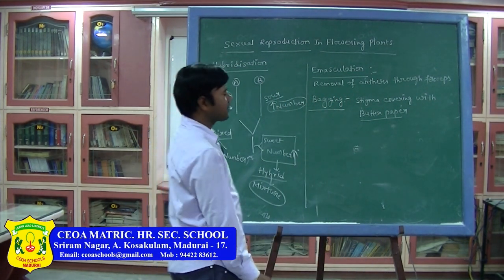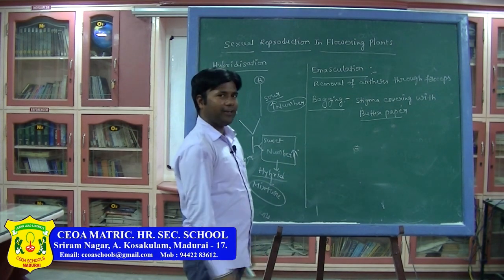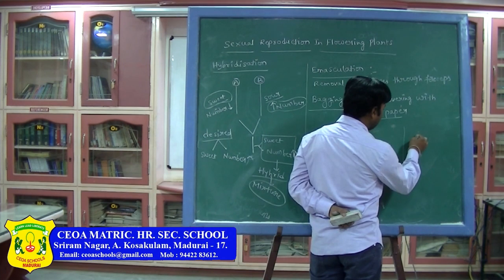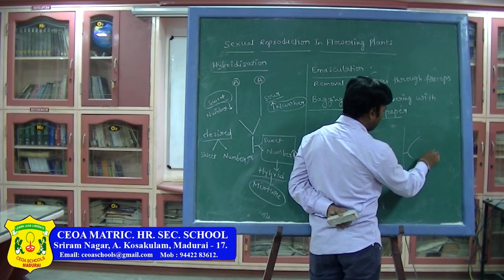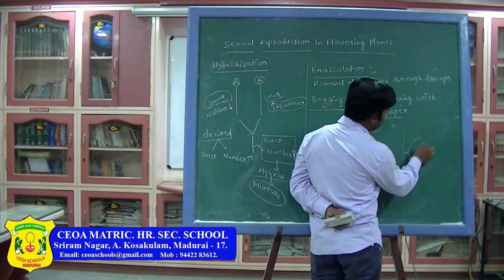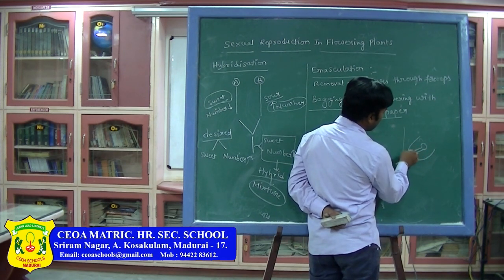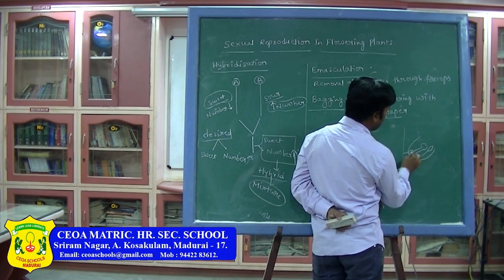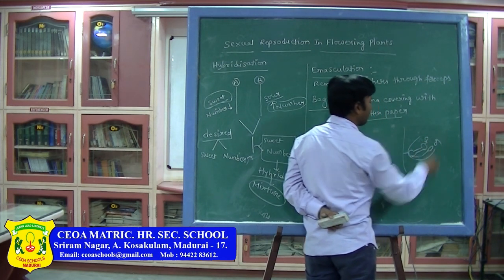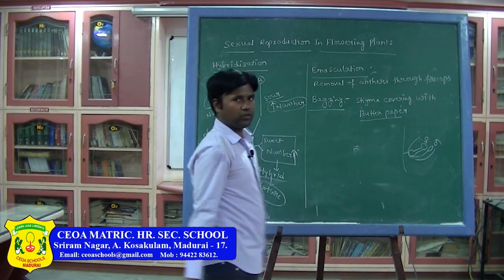Next, why are we bagging? Let us see here. A flower is present in this manner. In this flower, this is the female part, this is the male part. Both get matured at the same time.